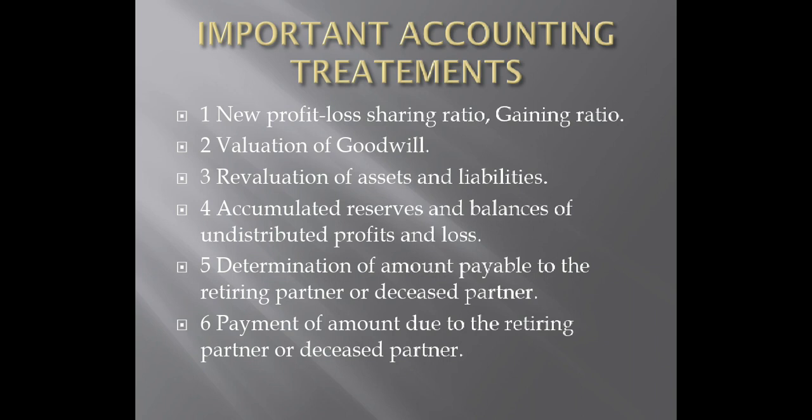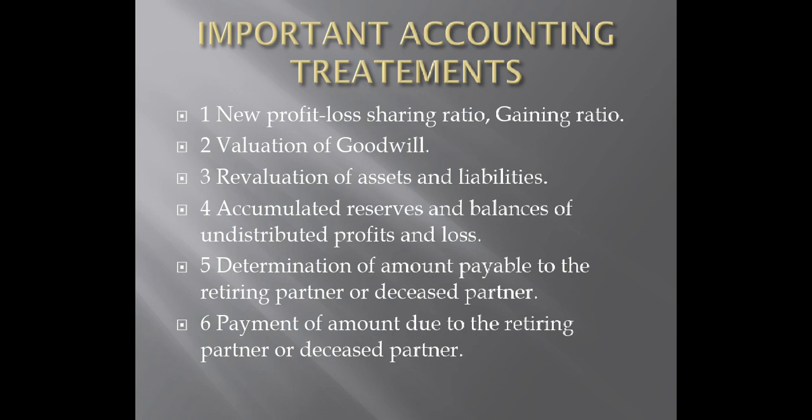The partner who is going to retire will be given an amount of goodwill by the existing partners, just like the new partner when he or she is admitted in the firm. I'm talking about chapter 5. Whenever a new partner is admitted, the partner is supposed to bring premium for goodwill in cash.